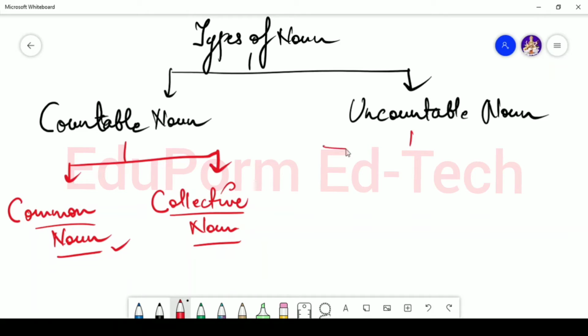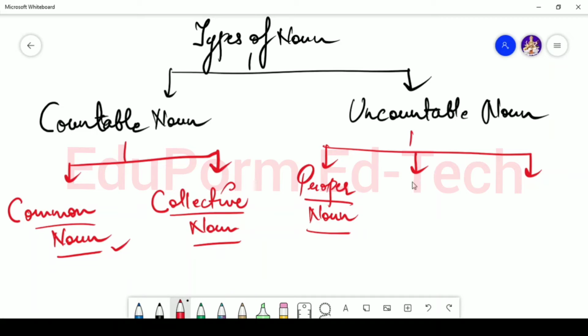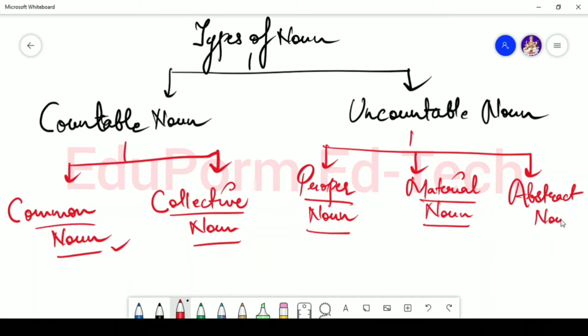Now uncountable noun is further divided into three types. Now what are those three types? The first one is known as proper noun. The second one is known as material noun. And the third one is known as abstract noun.